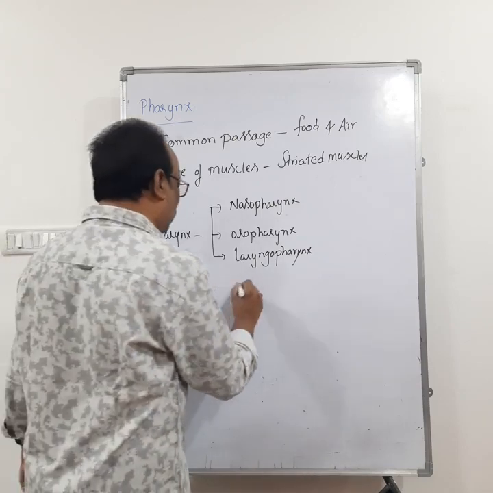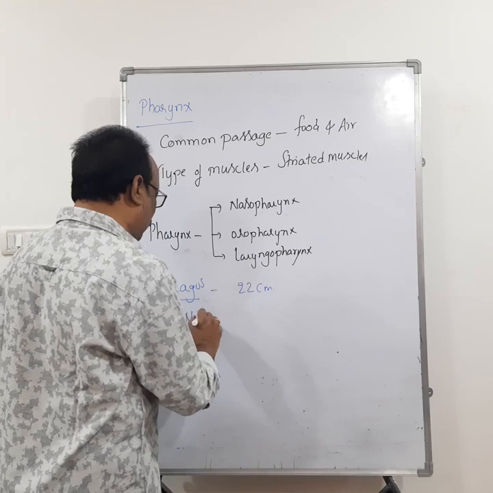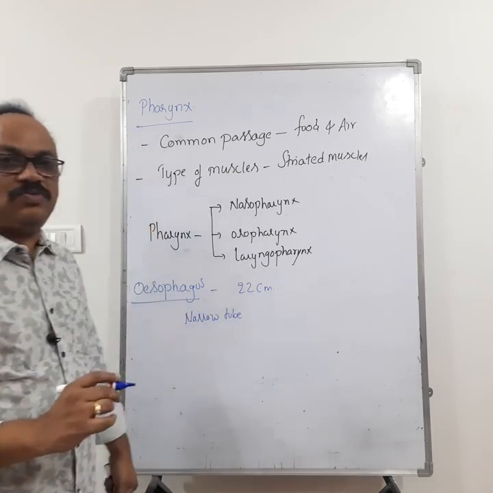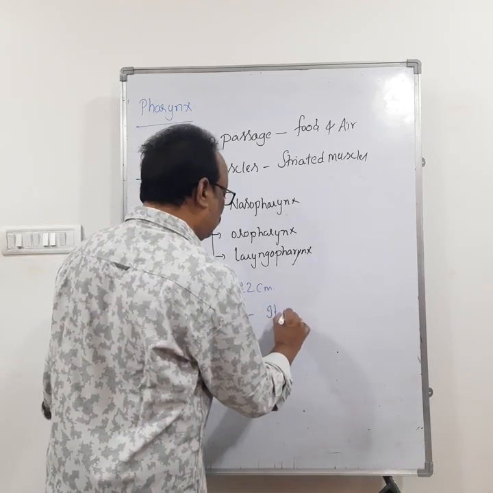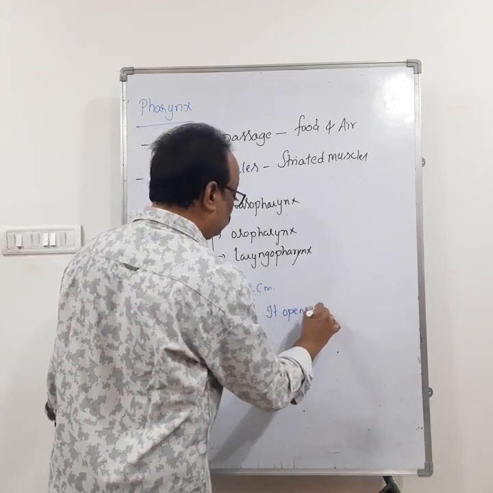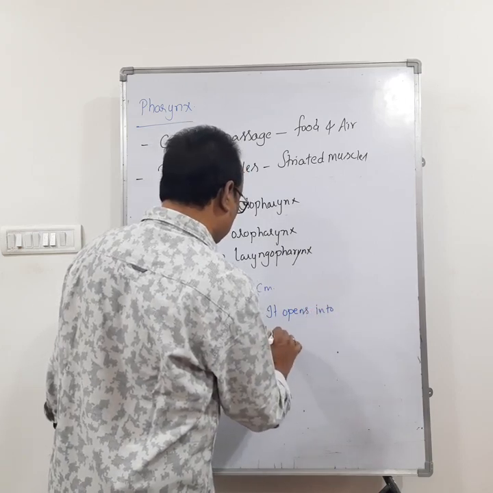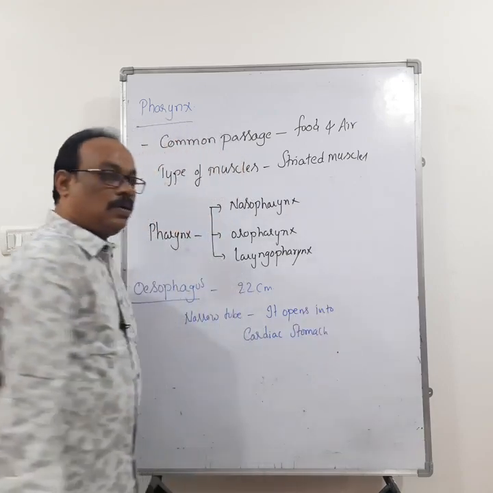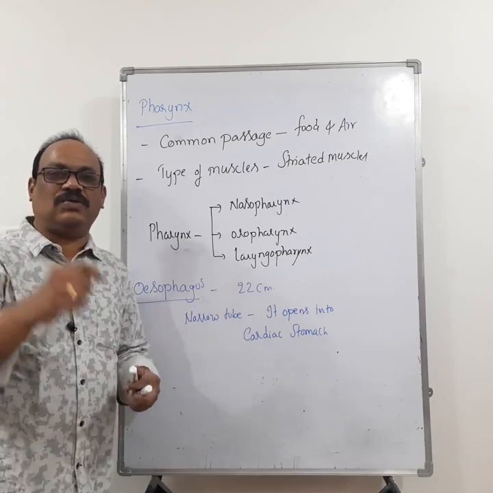It is around 22 centimeters in length. Then if you see, the esophagus has two sphincters.